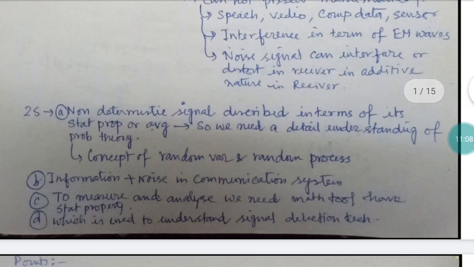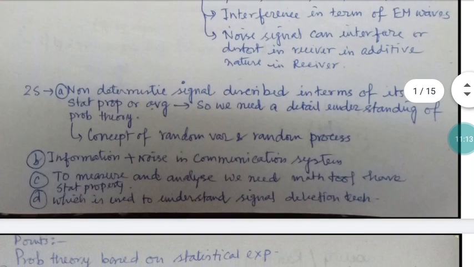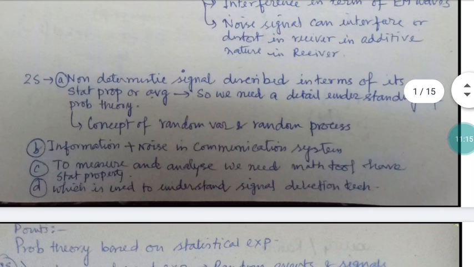So to analyze the random signal we need a mathematical tool which has the statistical property. Now point number 4, which is used to understand detection technology.